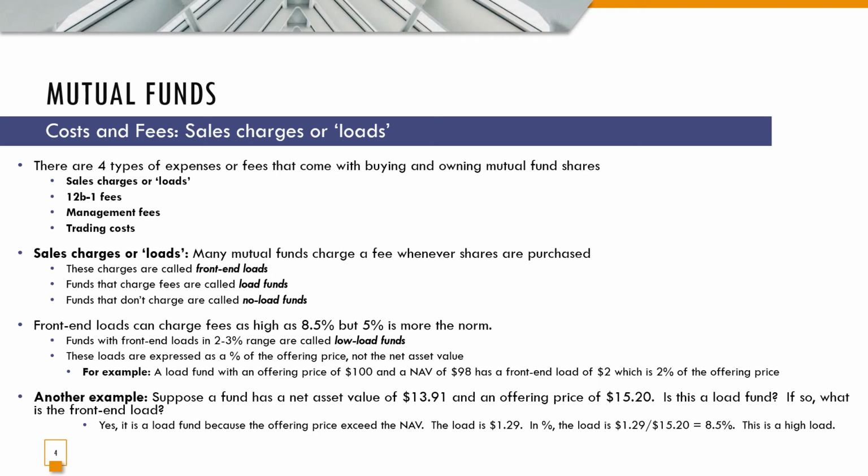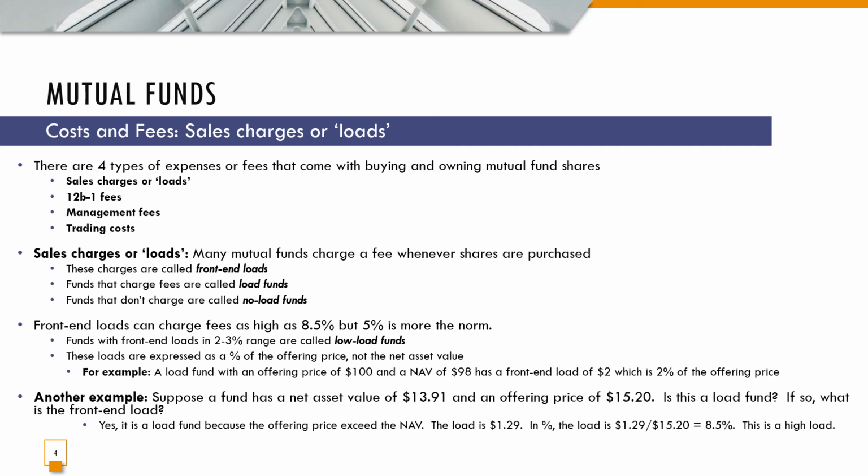And then these loads, meaning the front-end loads, are expressed as a percent of the offering price, not the net asset value. So for example, a load fund with an offering price of $100 and an NAV of $98 has a front-end load of $2, which is, again, 2% of the offering price. Another example, suppose a fund has an NAV of $13.91 and an offering price of $15.20.